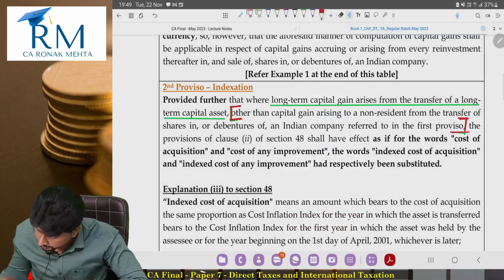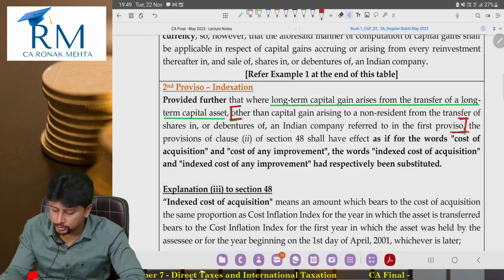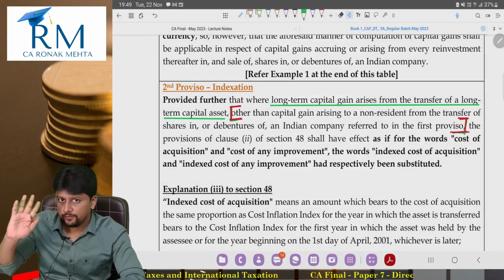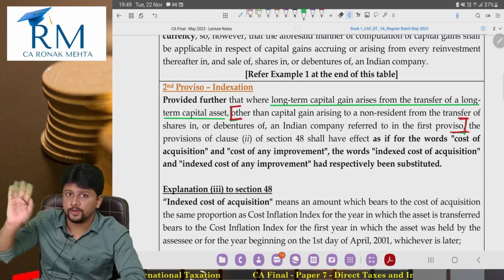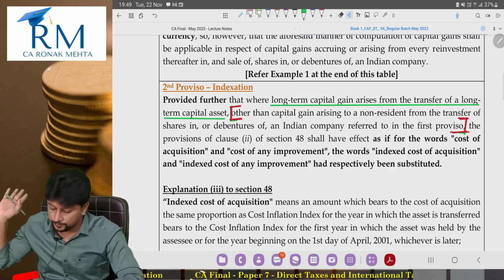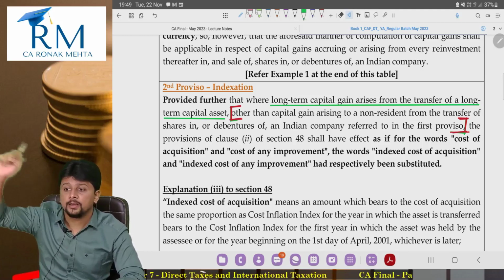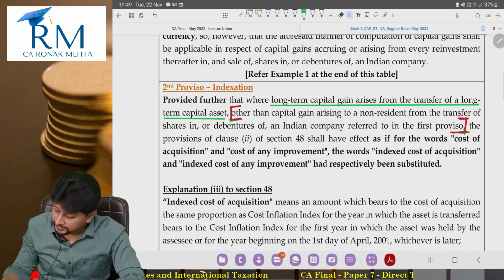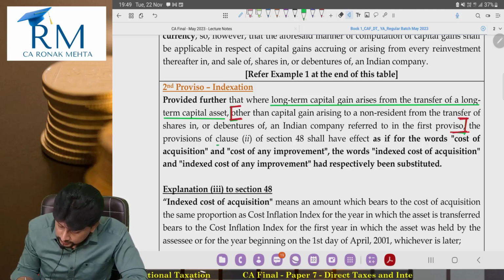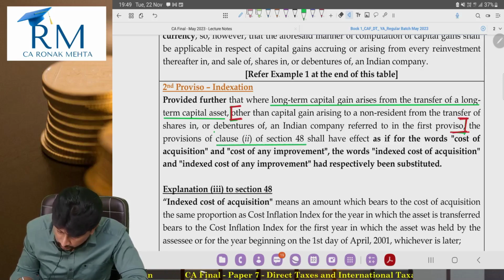Let's discuss this a bit later. But yes, one thing is for sure. If we are not talking about the first proviso situation, other than the first proviso, where long-term capital gain arises from the transfer of a long-term capital asset, the provisions of clause number 2 of section 48.